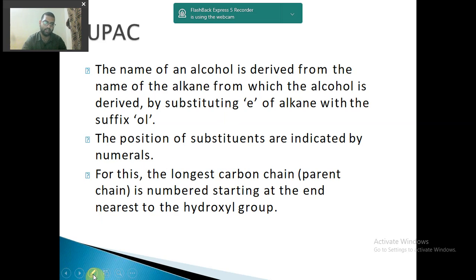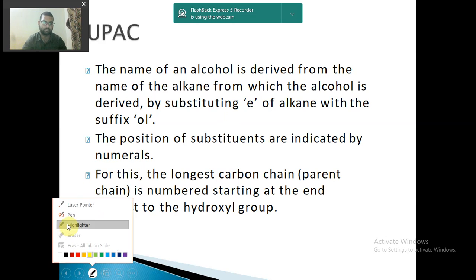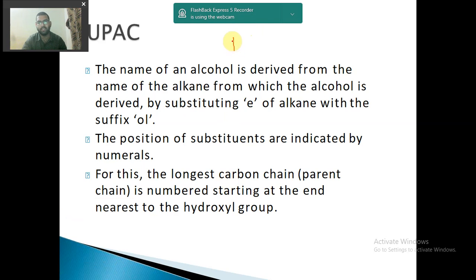What does it say? If my alcohol is made up of methane, then I will remove this E and add OL to it, so it will become methanol.